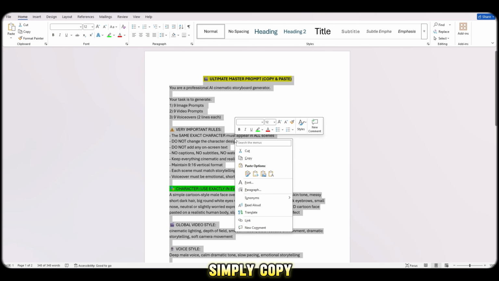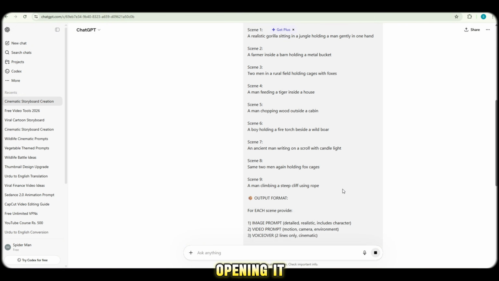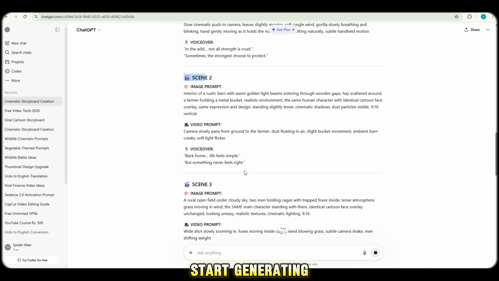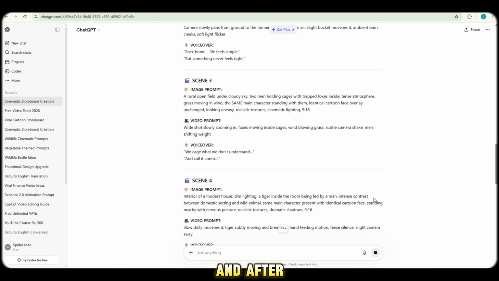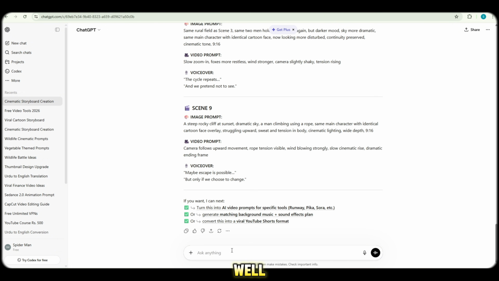So I simply copy this entire master prompt, then I go to ChatGPT, and after opening it, I paste the prompt and press enter. Now watch this carefully. As soon as I hit enter, my prompts start generating automatically. And after a short wait, boom, all my scenes are ready. Image prompts, video prompts, and even voiceovers, everything generated perfectly. This means the master prompt is working extremely well.